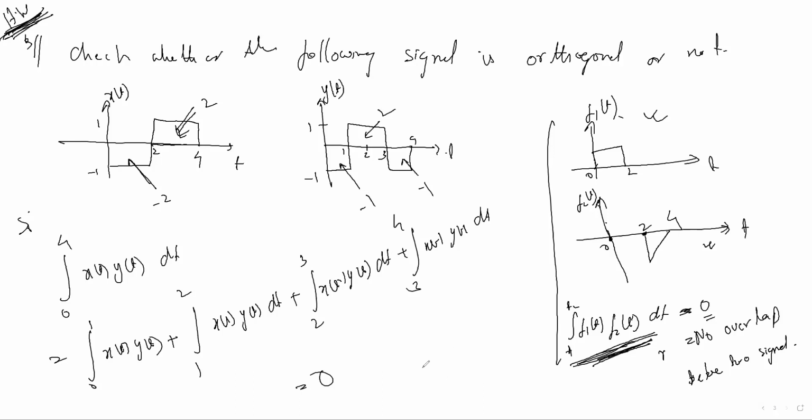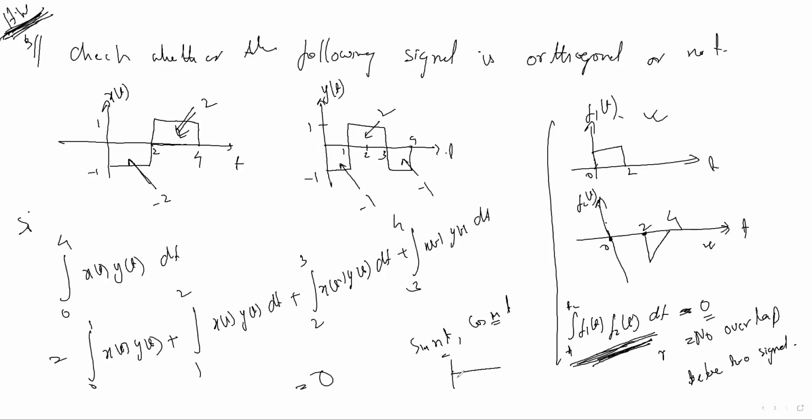And let me give another concept. I am saying that sin(mt) and cos(nt) are orthogonal for any value of m or n. For any value of m or n, these two signals are orthogonal. Why? By looking at the graph also you can say.